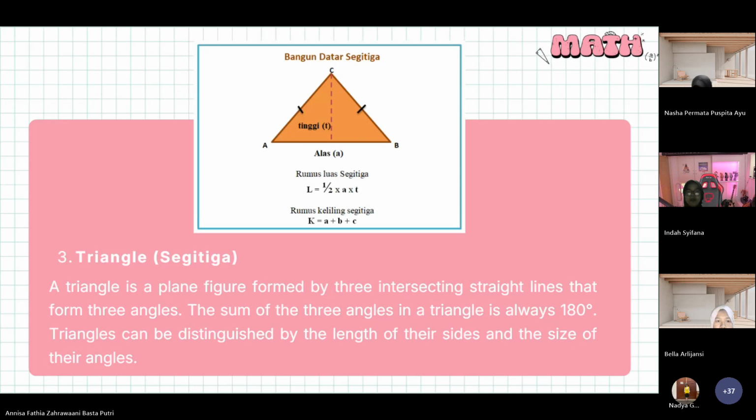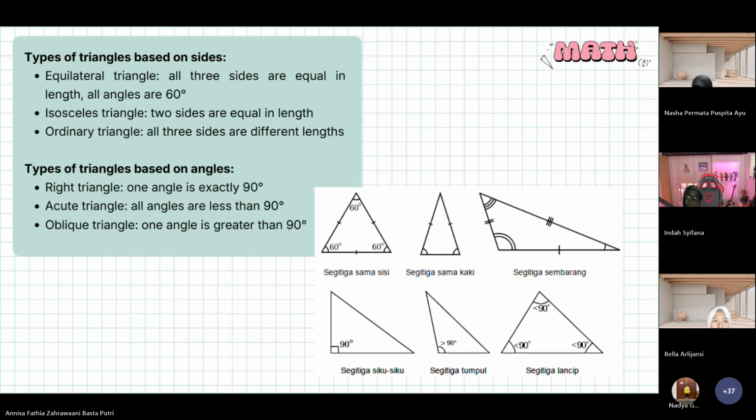Next, types of triangle based on sides. One, equilateral triangle: all three sides are equal in length, and all angles are 60 degrees.